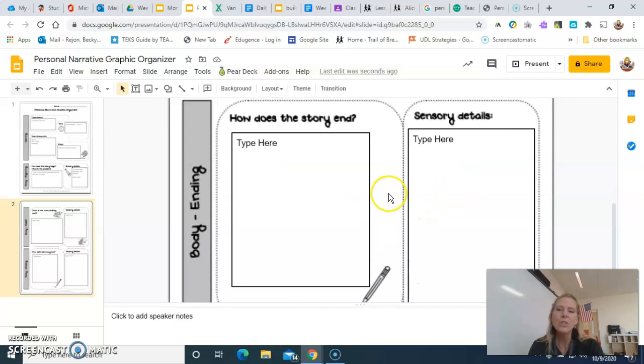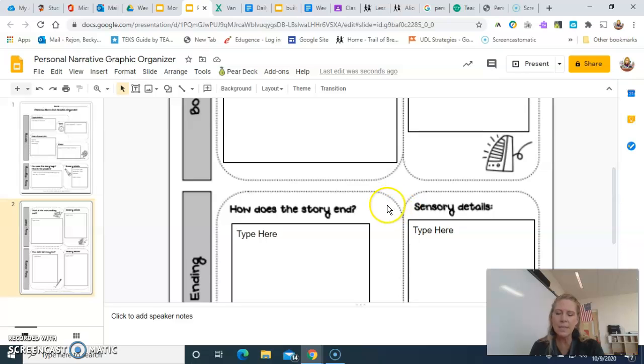All right? So you're going to do that. You're going to type in those spaces. You're going to plan your document because tomorrow you will get this back and you will begin writing your personal narrative.